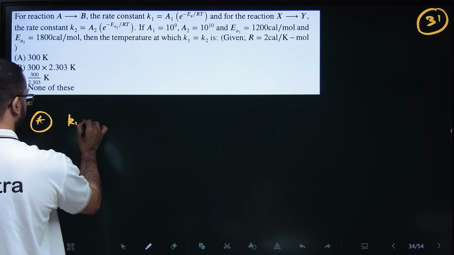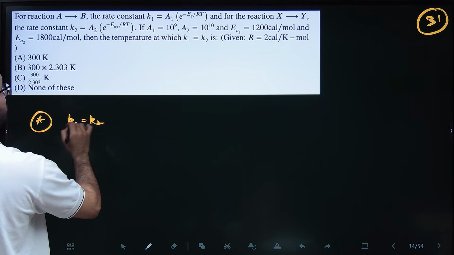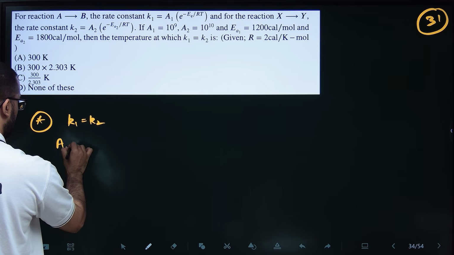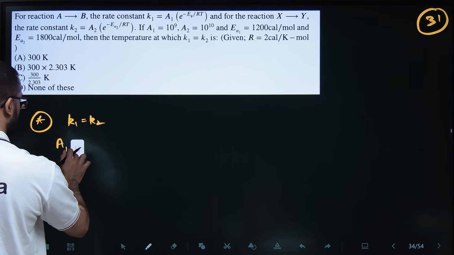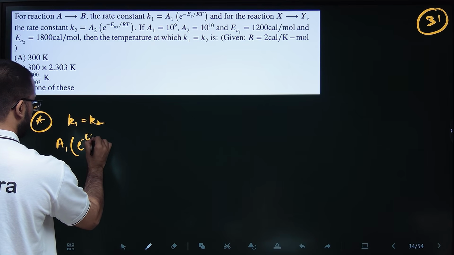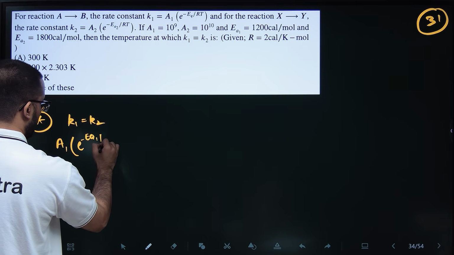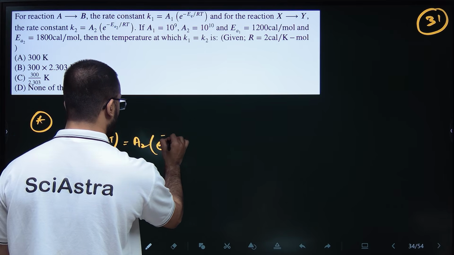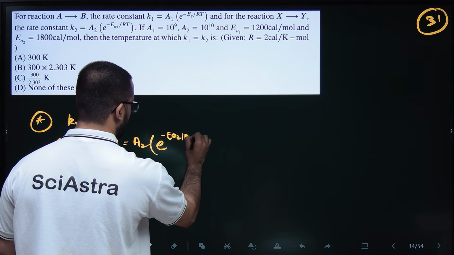So A1 e to the power minus EA1 by RT is equal to A2 e to the power minus EA2 by RT.